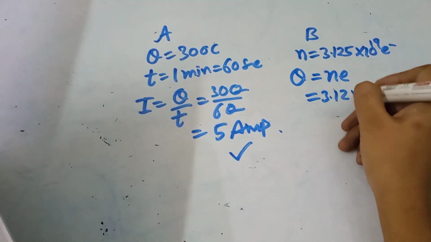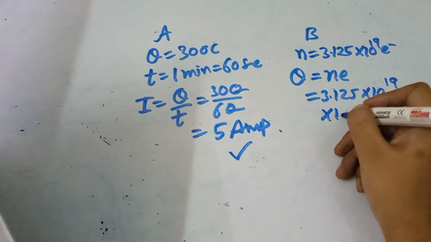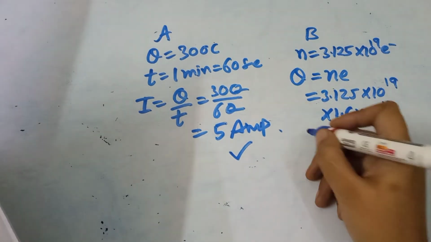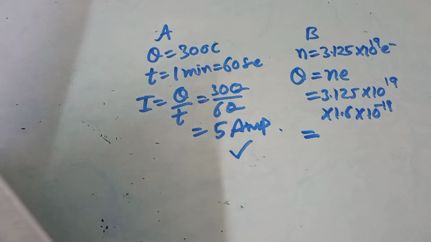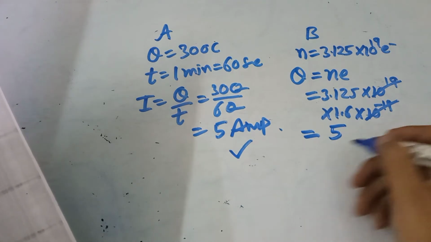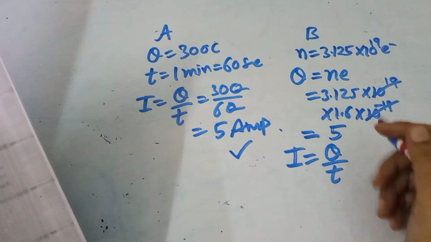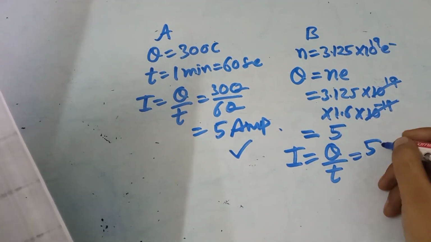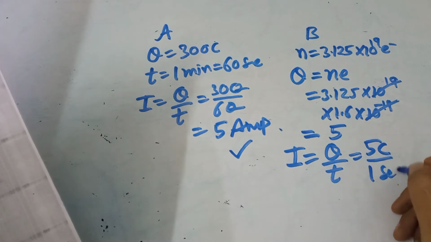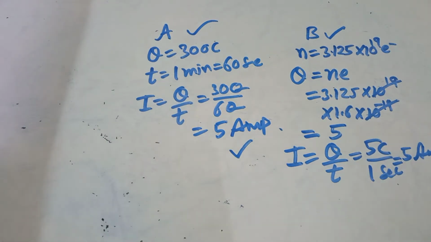So 3.125 multiplied by 10 to the power 19 into 1.6 into 10 to the power minus 19, which is equal to 5 coulomb, and current I is equal to Q by T. For student B, 5 coulomb is the charge and time is 1 second, so it is equal to 5 ampere. So both student A and B did the correct calculation. So C is the right option.